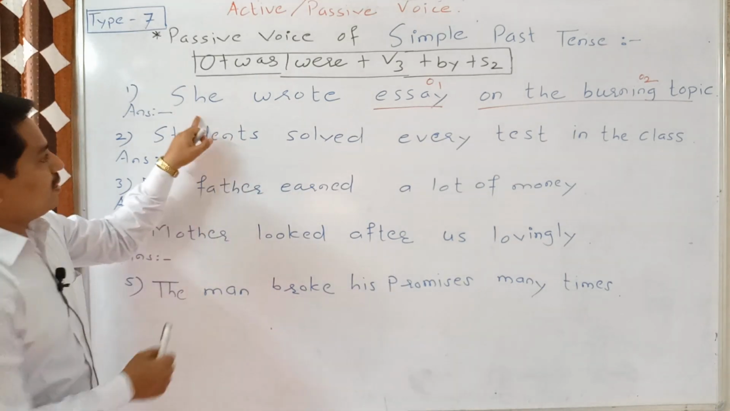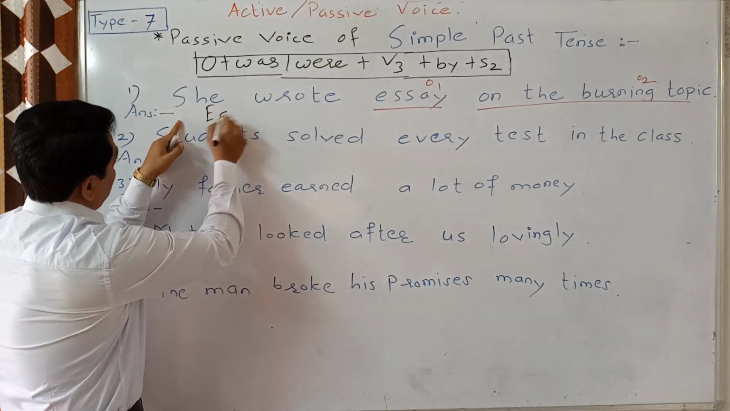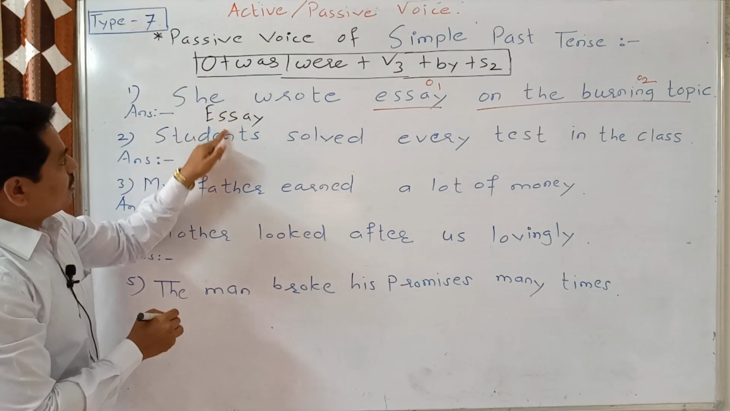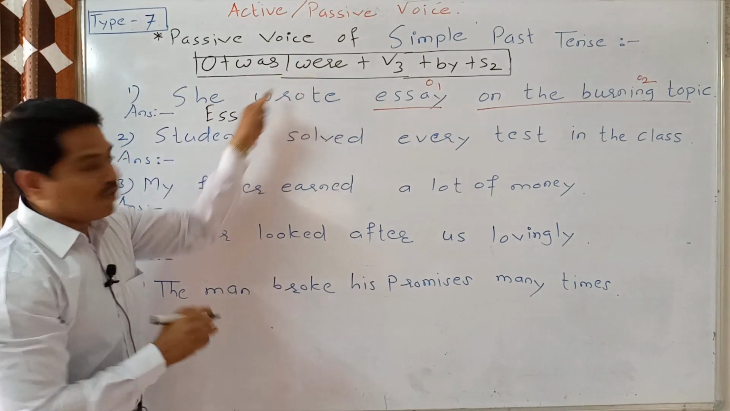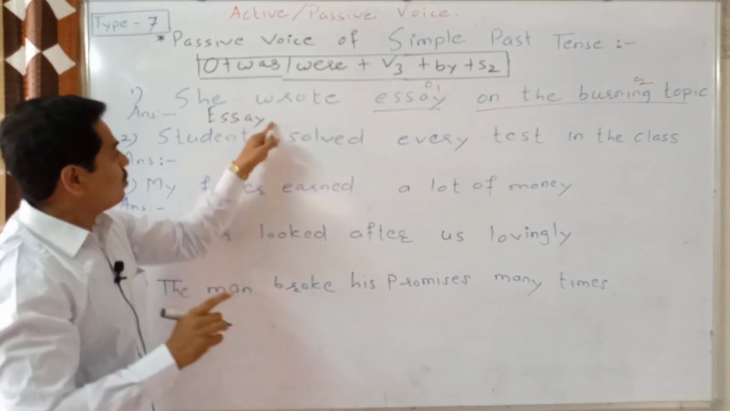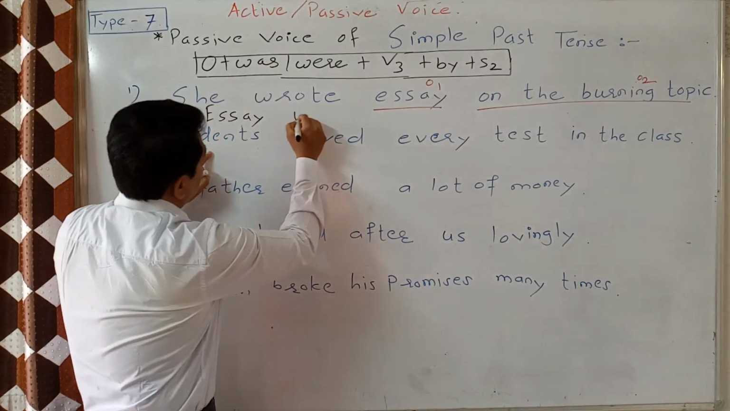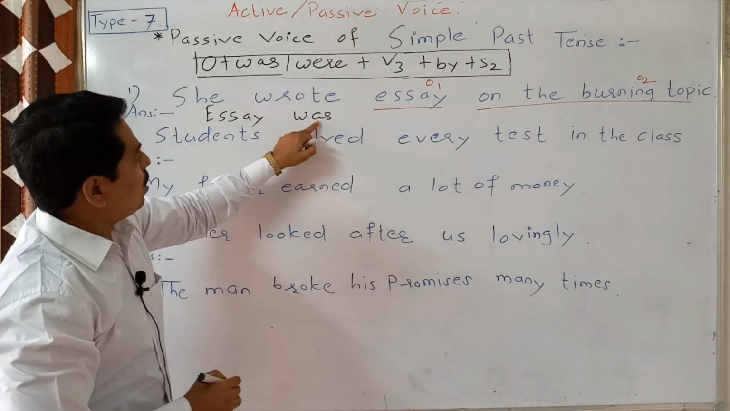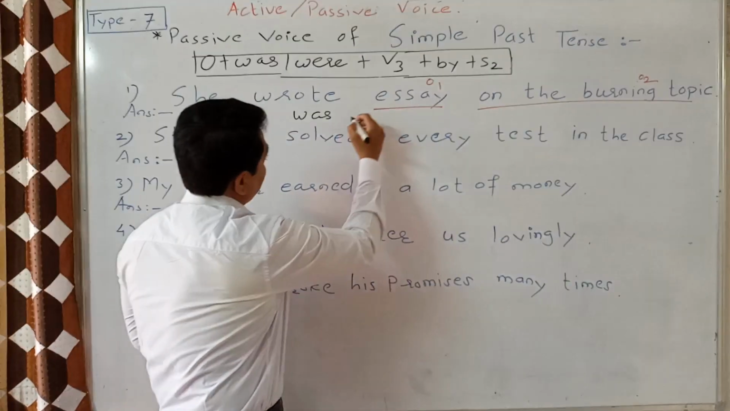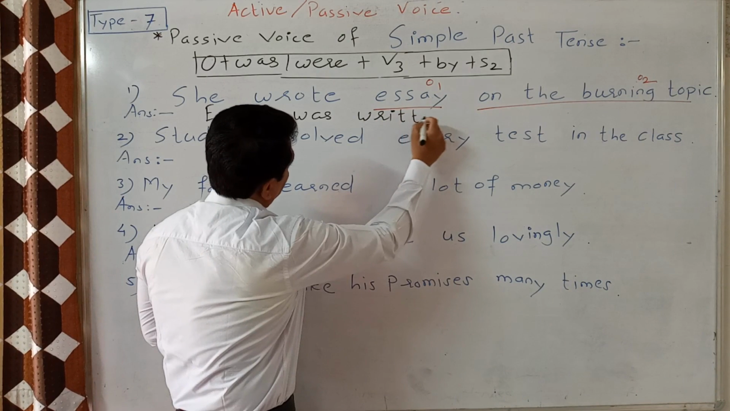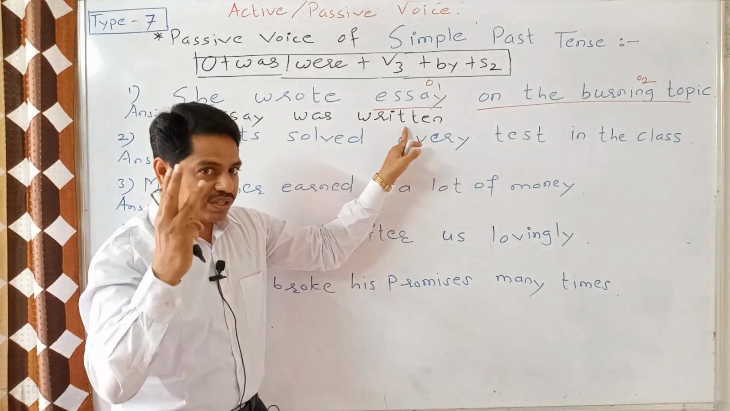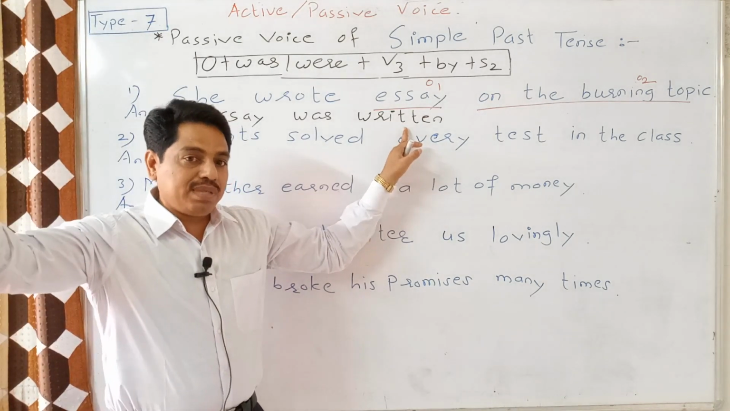Which is the object? Essay. This is object. After object, out of was and were, we will write one to be form. Essay is singular, so we will write here was. Essay was. Then V3: write, wrote, written. Essay was written.